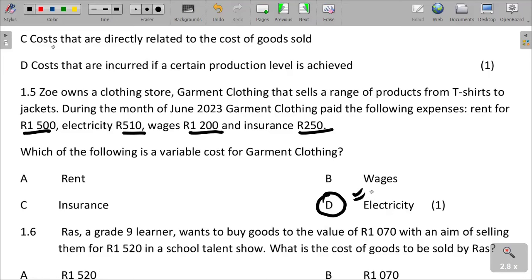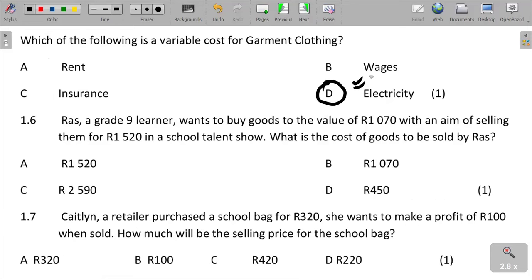So electricity is consumed according to the level of production, according to how much it has been used. So in this garment clothing company, the variable cost is electricity. Remember, the wages people still have to be paid. Of course, sometimes we can talk about overtime and so forth in terms of wages, but insurance, wages and rent are not directly variable costs in